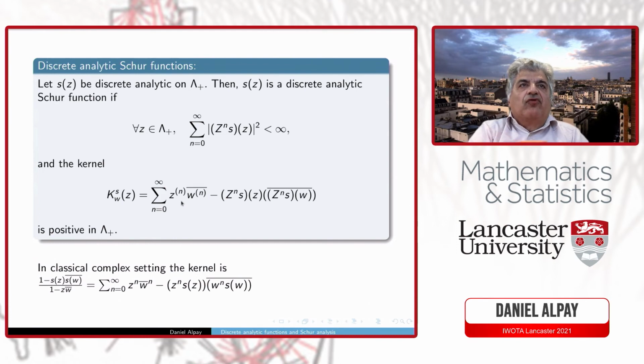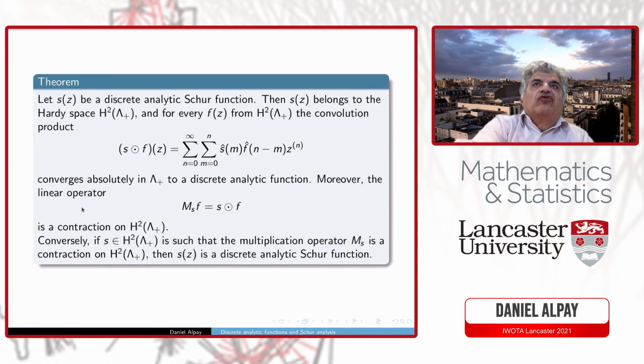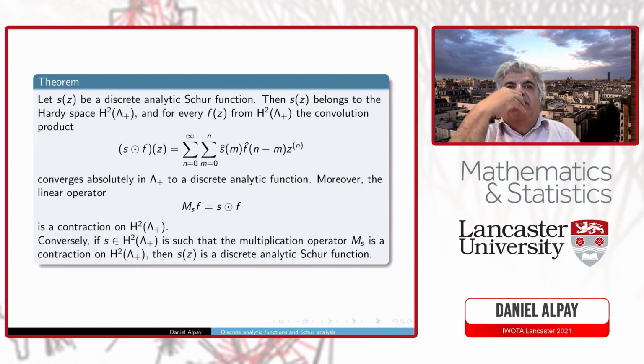Recall that these are functions on the lattice, on the right lattice. These are not functions of a complex variable. Of course, there would be a way to define this kernel, but that would require a kind of interpretation, not a direct way. This is a direct way using operator theory. Now, a discrete analytic function will be a Schur function if and only if this multiplication operator, with the convolution I mentioned, is a contraction. So here too, you will have the Branges-Rovnyak spaces.